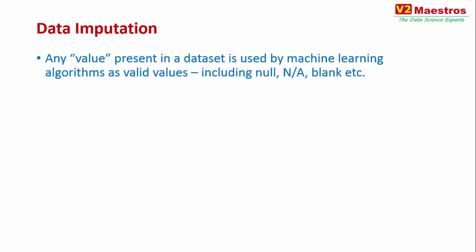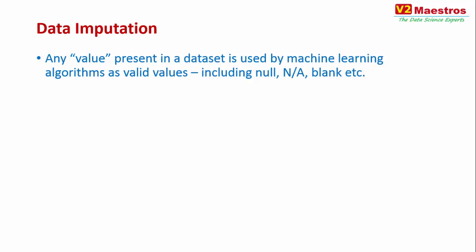One thing you have to always remember is that any value present in a data set is used by machine learning algorithms as a valid value. What does that mean? If you have a database in an RDBMS, if a value is null, the RDBMS knows how to handle it. It knows when to ignore it, when to use null in a proper way. Not so with any of the machine learning algorithms.